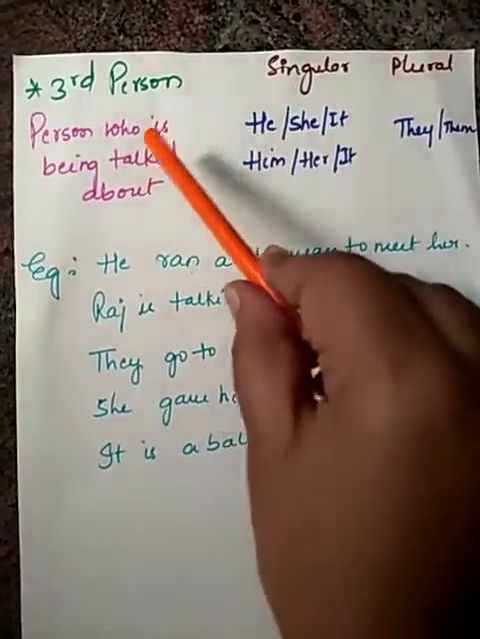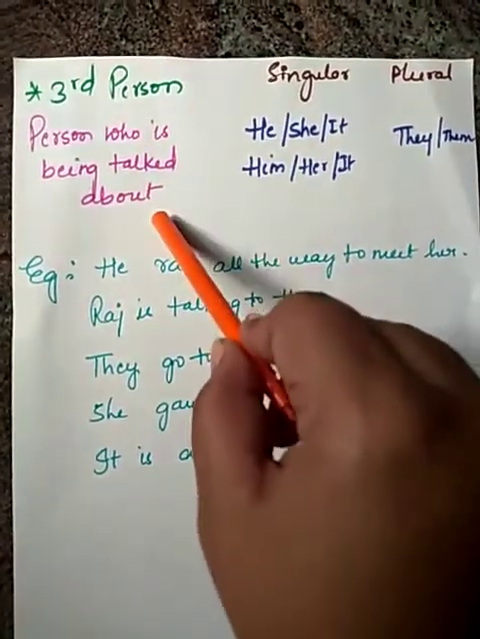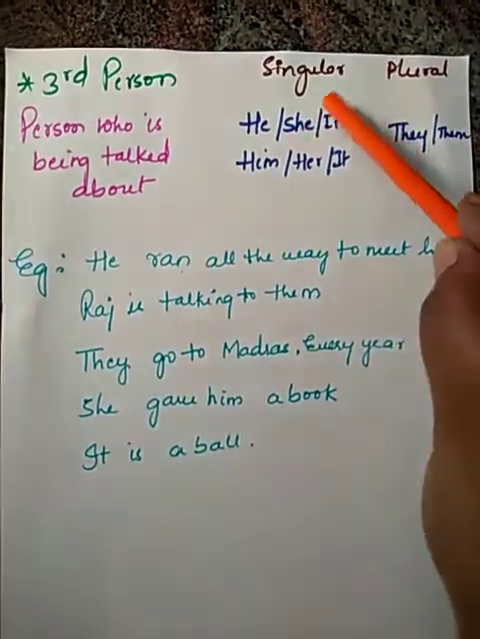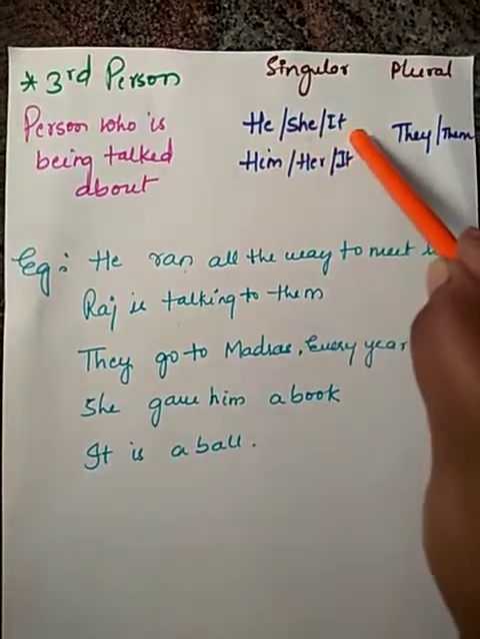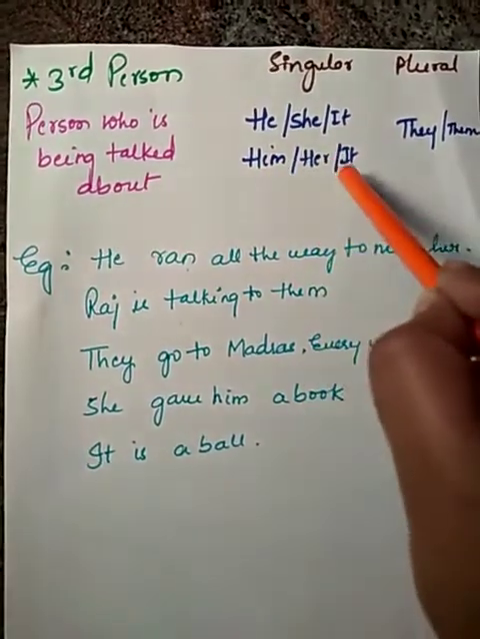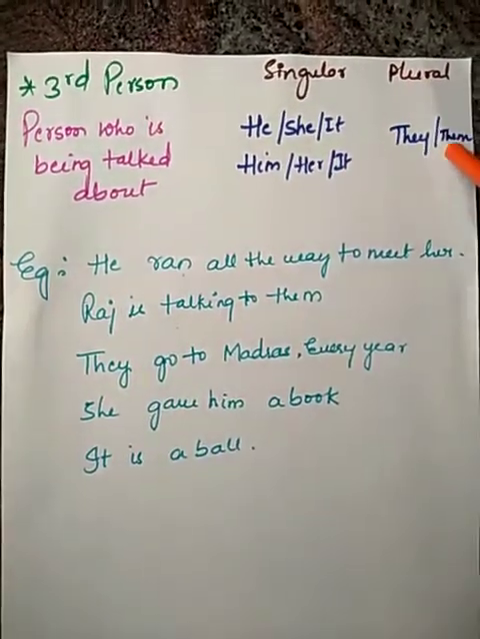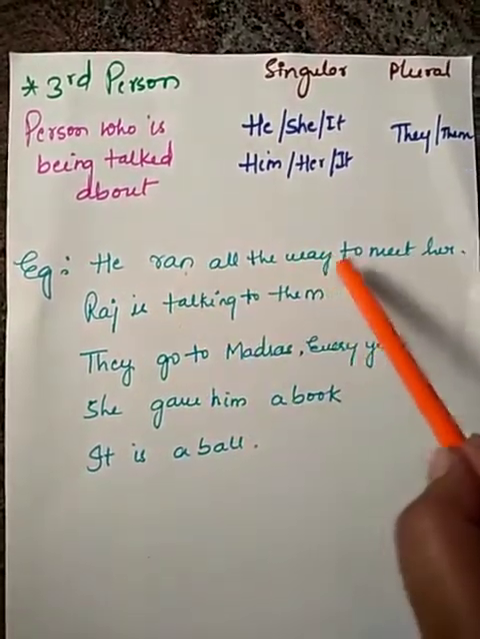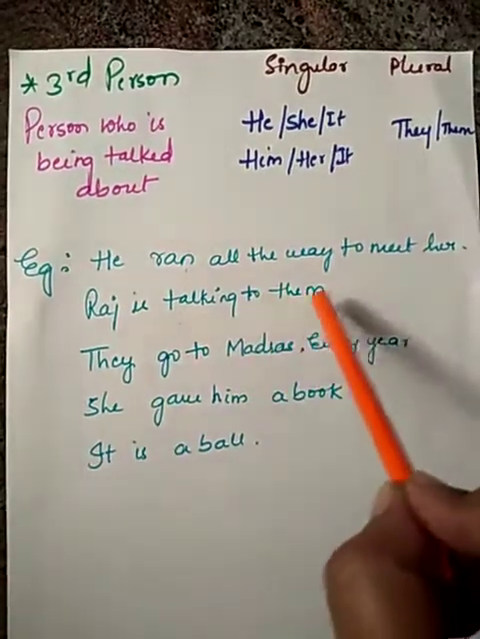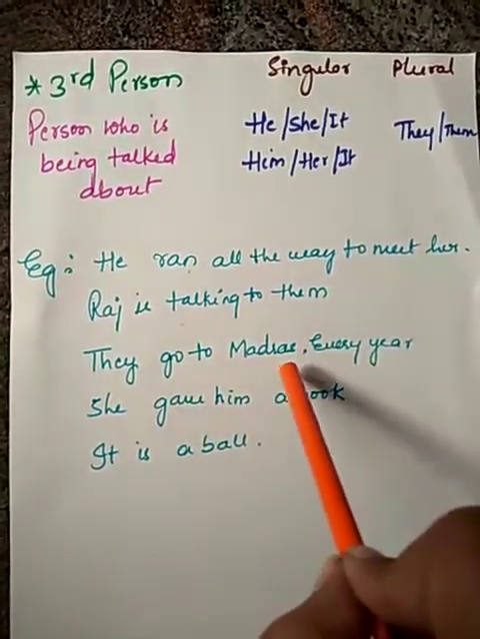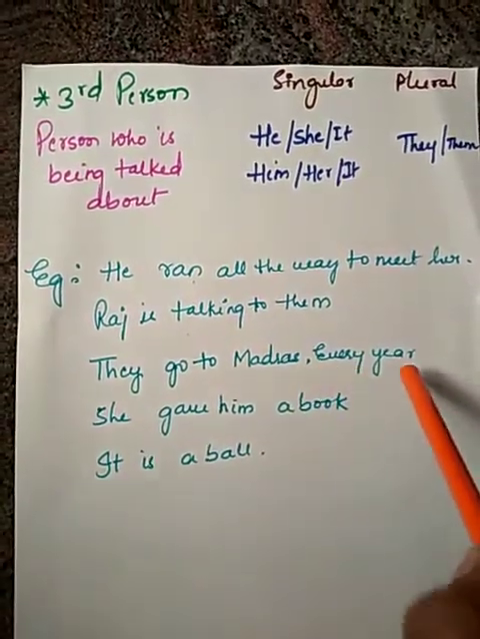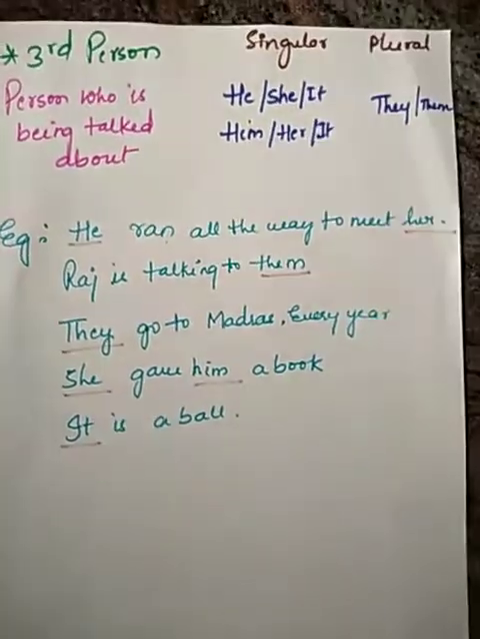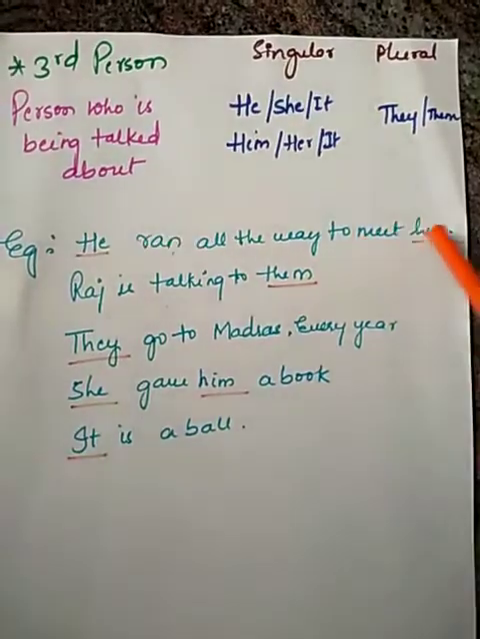Next is the third person, the person who is being talked about, about whom we are going to talk. In the singular, in the subject: he, she, it. In the object: him, her, it. In the plural: they and them. Examples: He ran all the way to meet her. Raj is talking to them. They go to Madras every year. She gave him a book. It is a ball.